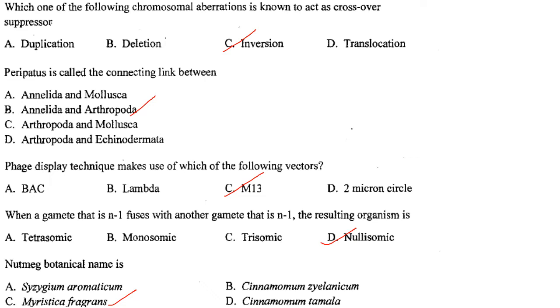Then next one. When a gamete that is n-1 fuses with another gamete that is n-1, the resulting organism is nullisomic. So nullisomic is a mutation where a pair of homologous chromosomes that would normally be present is missing. Thus in nullisomy, 2 chromosomes are missing and the chromosomal composition is represented by 2n-2. So the answer here is option D, that is nullisomic. Nutmeg botanical name is Myristica fragrans. Answer is option C.